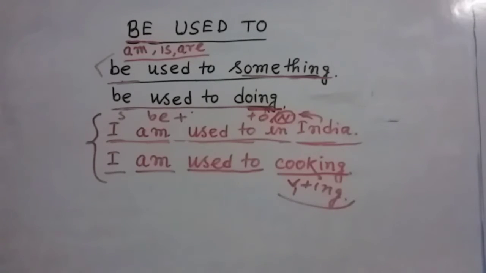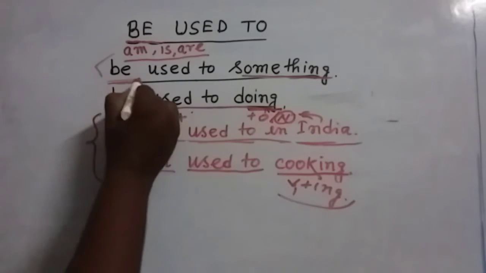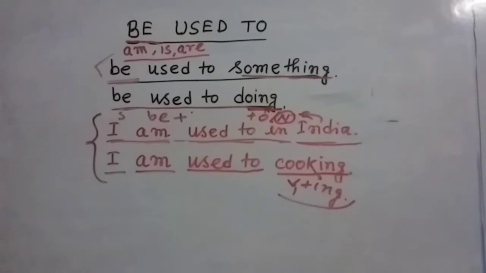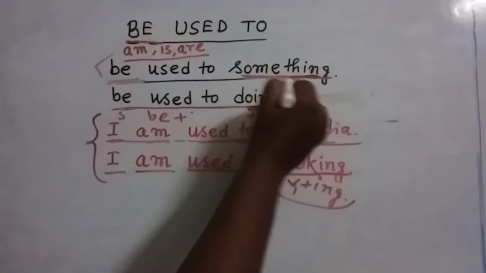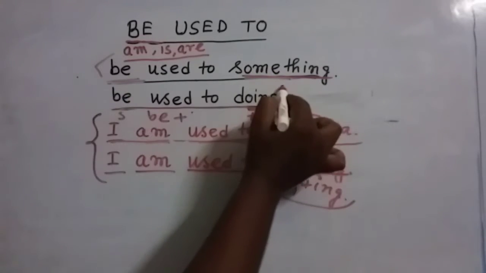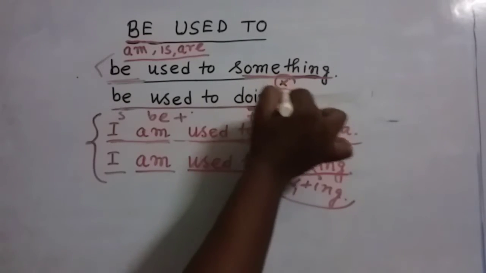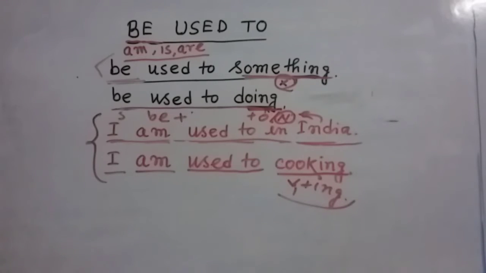Here, my dear friends, the term be used to, that means am, is, are then used to, this expression is used for talking about something that is familiar to us. Here we are talking about something, that means the subject is familiar with this object, or you can say it is easy for us.